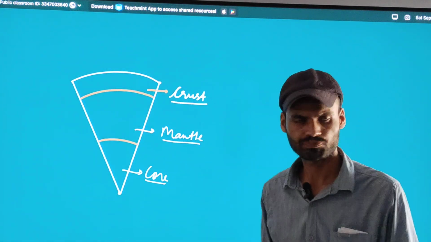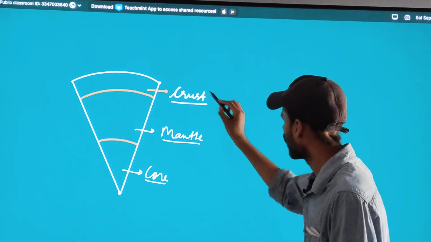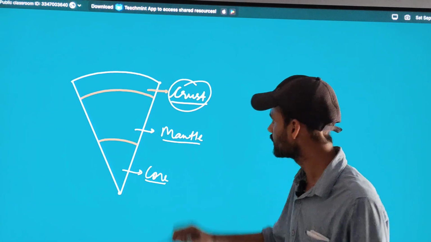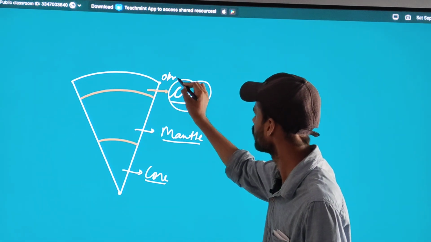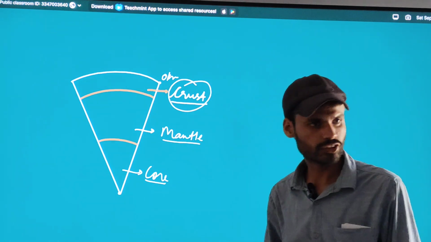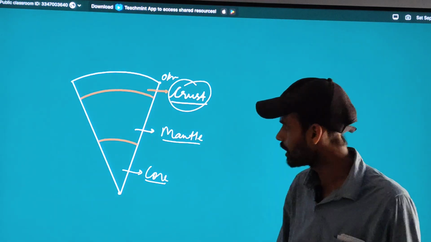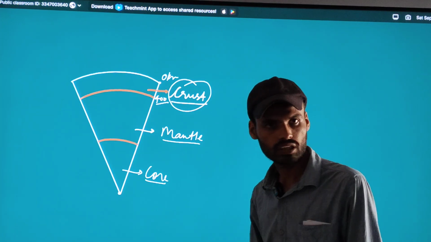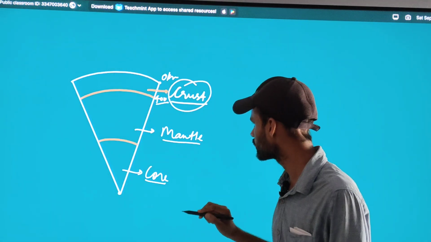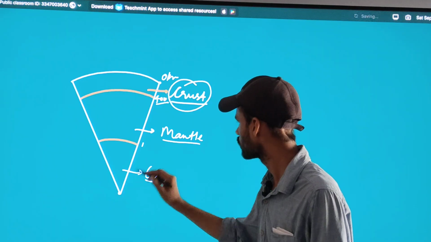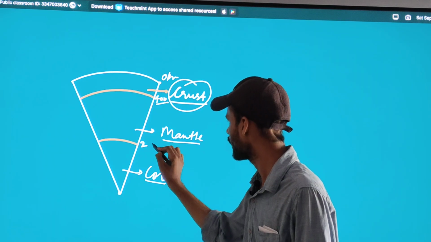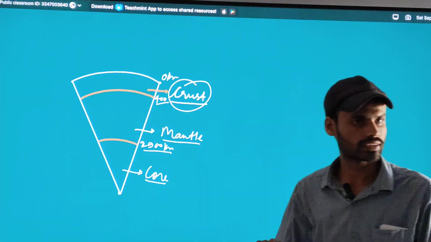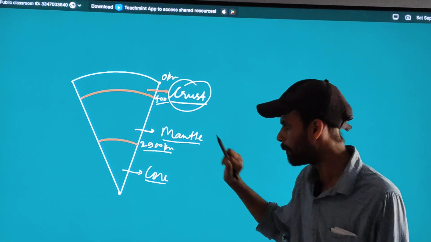Everyone knows that the crust starts from 0 kilometers and goes up to 400 kilometers. From 400 kilometers up to 2900 kilometers is the extension of the mantle.